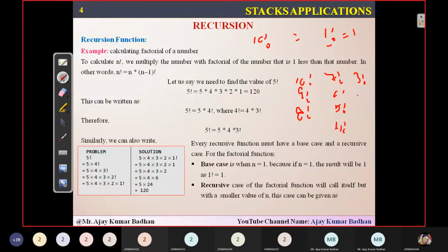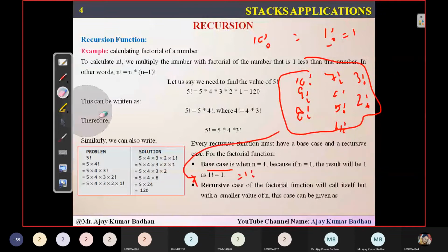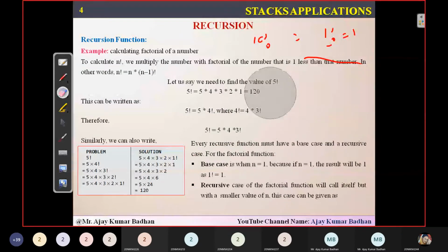So what is the formula we use here? Factorial n equal to n into factorial n minus 1. Same thing we are going to write. So I'll show you the program here. This is the program we are exactly using here. I don't have to explain it, I think we already explained it before.